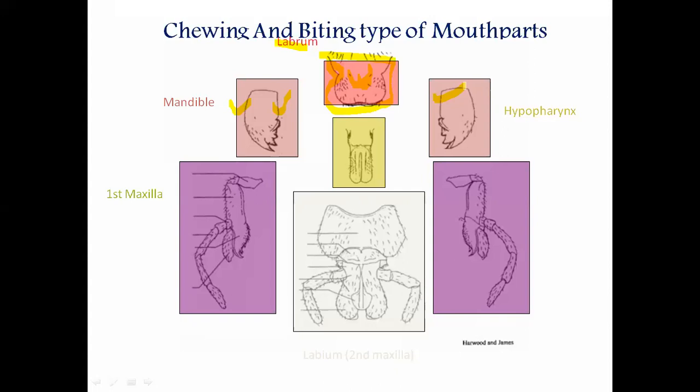But in case of this mandible, they are attached or fixed inside the head region with the help of gingivalus and condyle. कॉन्डाइल आणि जिंझेलमसच्या साहाय्याने या ठिकाणी articulation होतं. Here two muscles are present, abductor and adductor muscle. ज्याप्रमाणे फिगर तुम्हाला दाखवतोय, here not possible to show, but you can search on the net. You get a lot of figures about this chewing and biting type of mouth part, so you can easily see these mandibles and muscles.